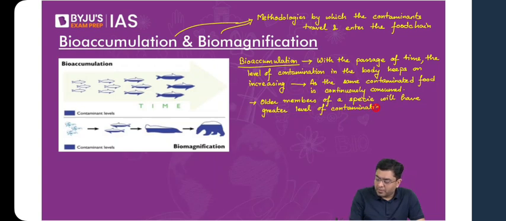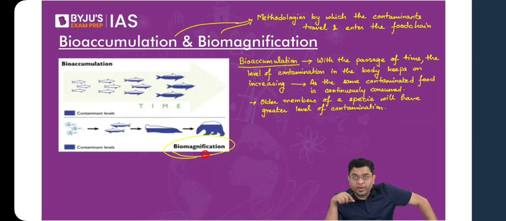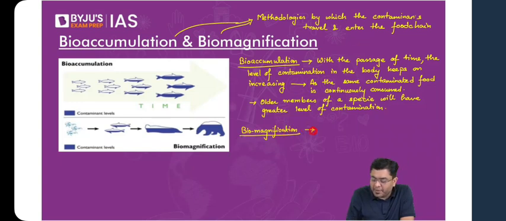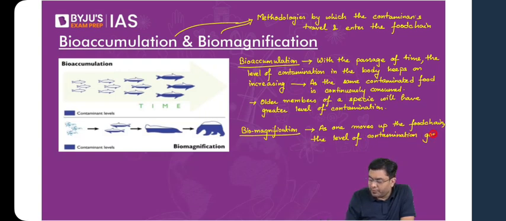Then comes biomagnification. Magnification means something is increasing in quantity. That is why magnification. So here what happens is, as and when we move up through the food chain, the level of contamination goes higher up. Let me write the definition first of all, and then I'll elaborate with the help of an example. So biomagnification means that as one moves up the food chain, the amount or the level of contamination goes up. How? Let's take the examples.